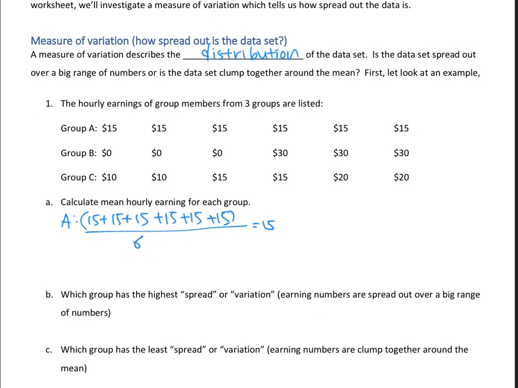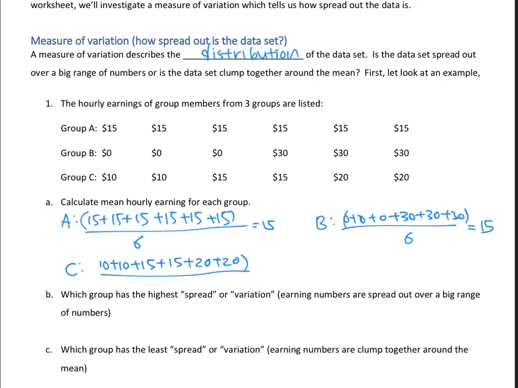Let's scroll up a little bit. How about Group B? Same thing. I'll go 0 plus 0 plus 0 plus 30 plus 30 plus 30, and divide that by 6. Oh, well, it happened to be 15 also. How about C? Kind of the same thing: 10, 10, 15. This is a little bit of a review of the last section. Then you'll divide that by 6, and if you calculate that out, it'll also give you 15.